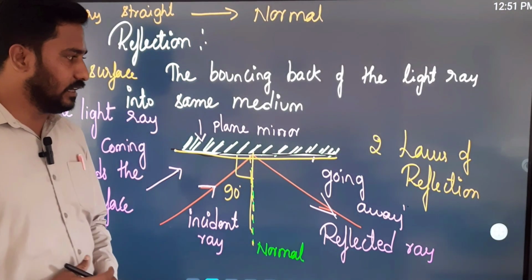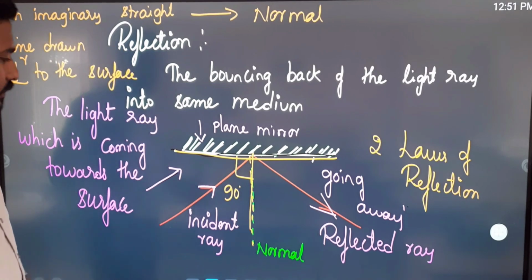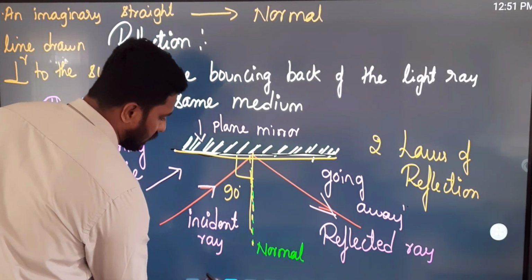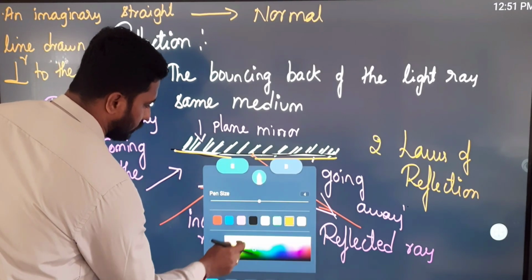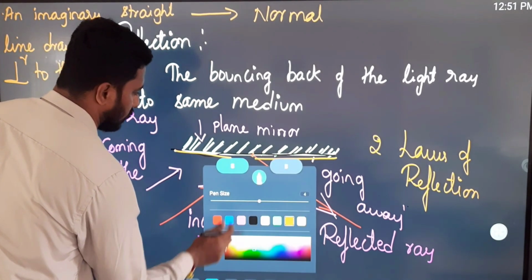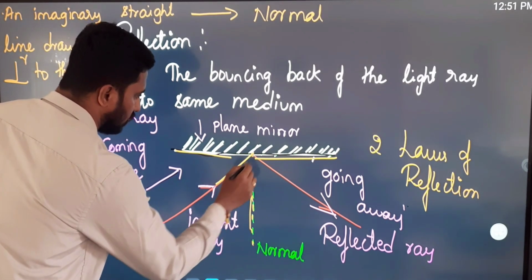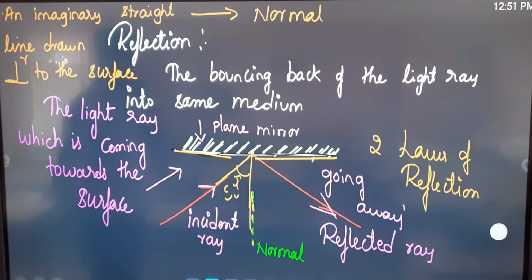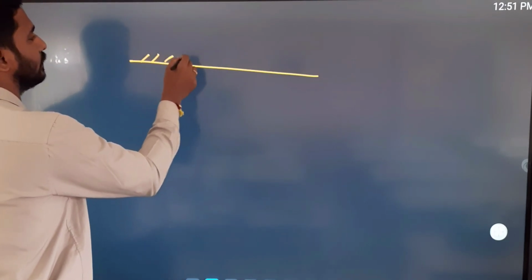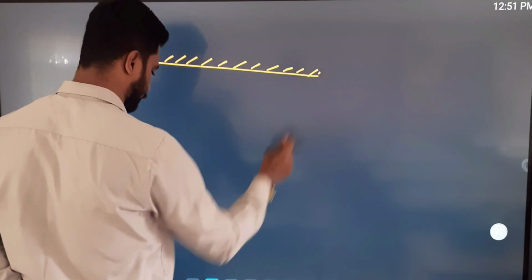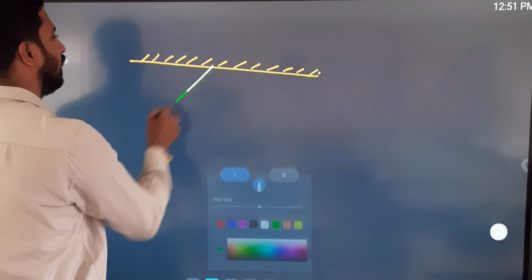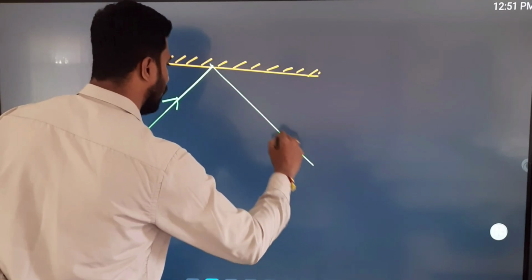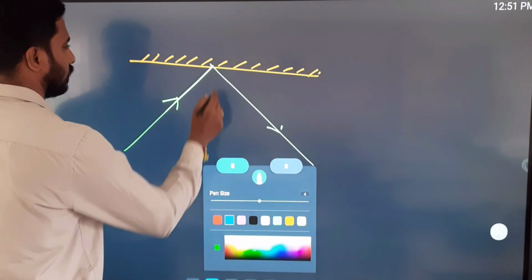Fine. Now, after that, this is an incident ray, and this angle is called the angle of incidence. We have taken a plane mirror, and in that mirror we have an incident ray and a reflected ray.